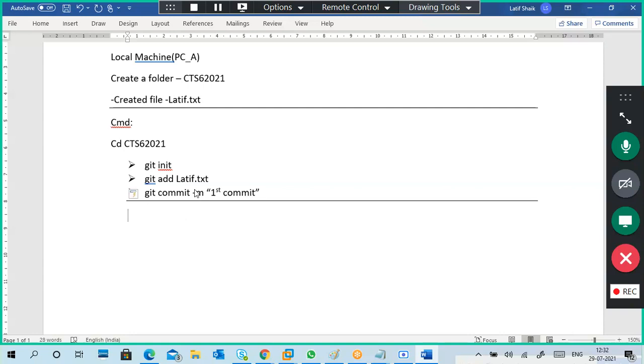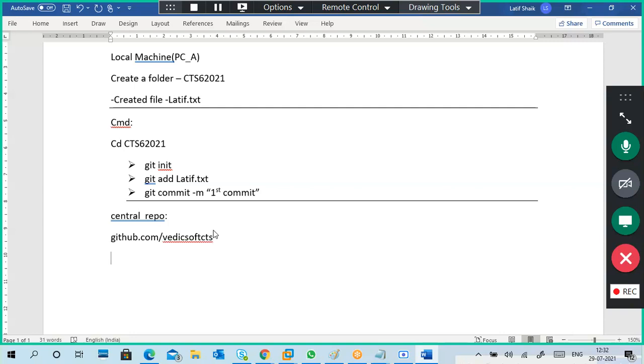Next, how to commit to the central repository. How to put it into the central repository. First you have to log into github.com. Go to github.com slash, mine is Vedic Soft CTS.